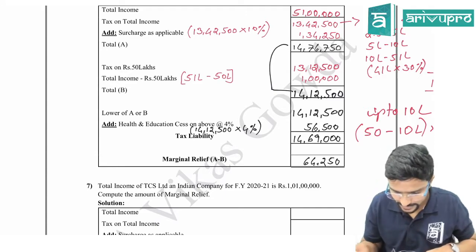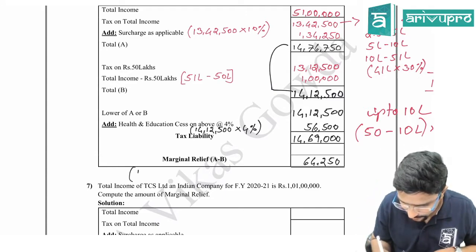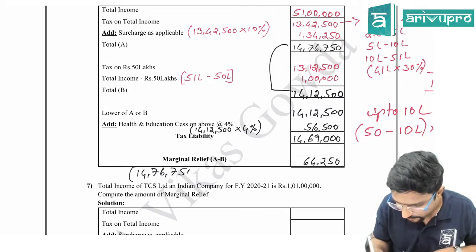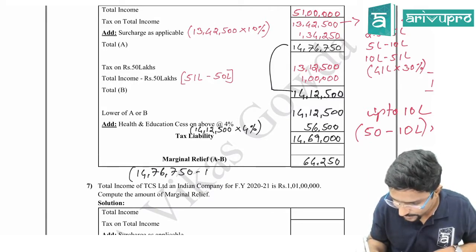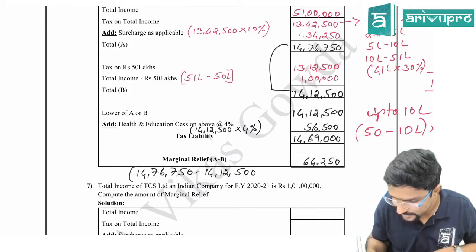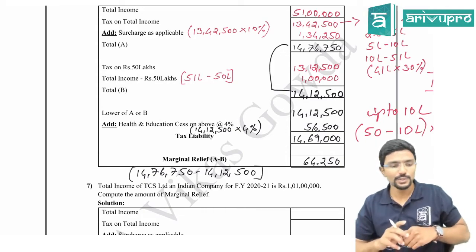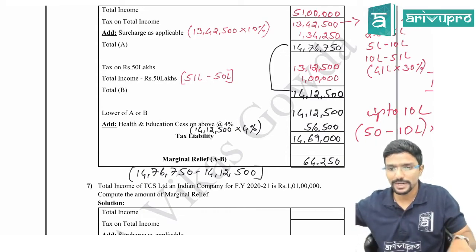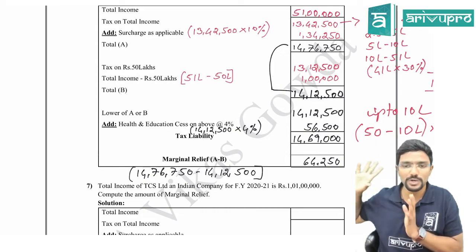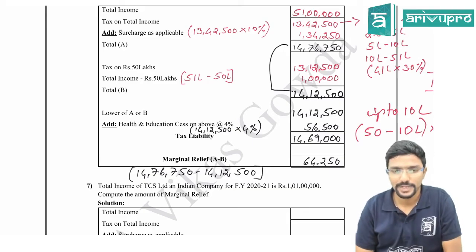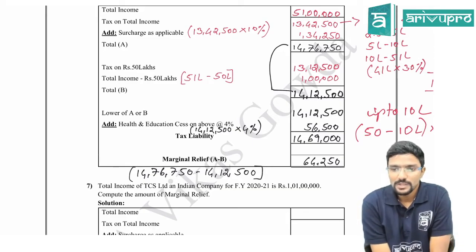You have to do it like this: 14,76,750 minus 14,12,500. Only when this figure is positive, you will get relief. If not, don't write anything in relief. You have to write 0. Don't write a negative figure, guys. Relief can never be negative.